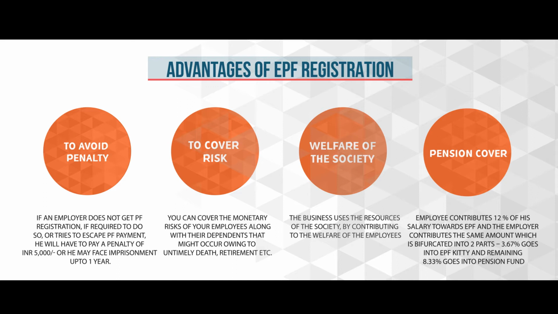Welfare of the society. The business uses the resources of the society by contributing to the welfare of the employees. Pension cover. Employee contributes 12% of his salary towards EPF, and the employer contributes the same amount, through which the member will receive monthly pension.